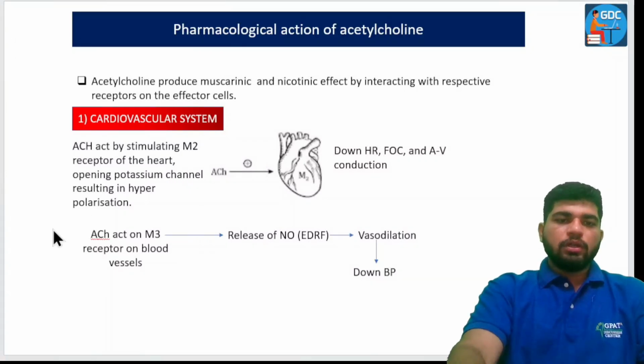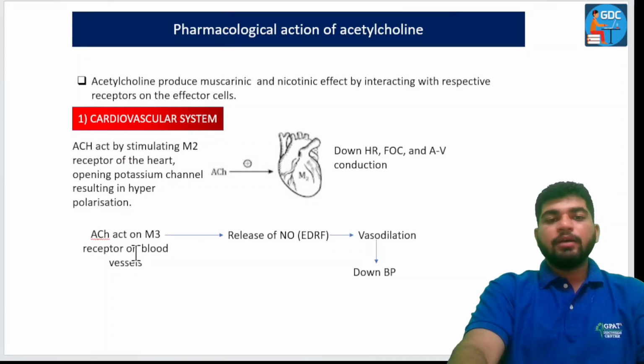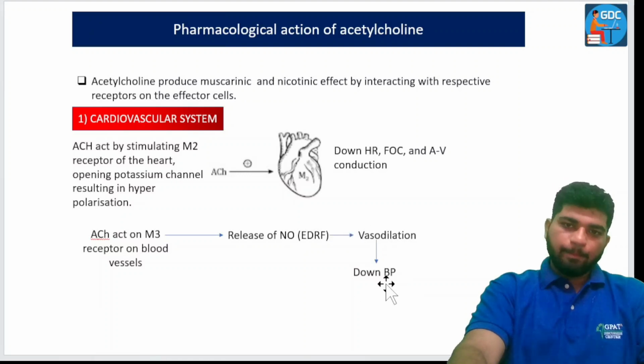Now, acetylcholine also acts on the M3 receptor on blood vessels. So M3 receptors can be found in the blood vessels. Here, acetylcholine is responsible for vasodilation because of the release of NO, that is nitric oxide, not nitrous oxide. That would be N2O. NO is nitric oxide, which is an endothelium-dependent relaxing factor, responsible for the fall in BP.